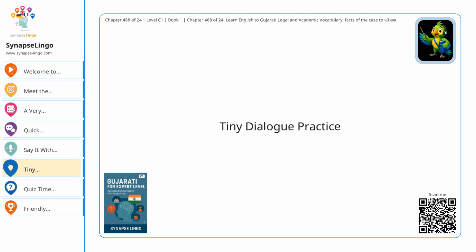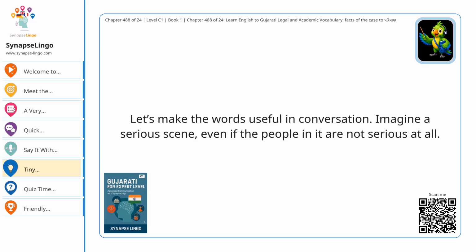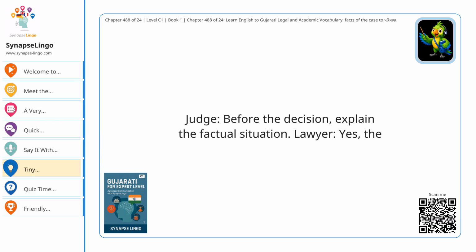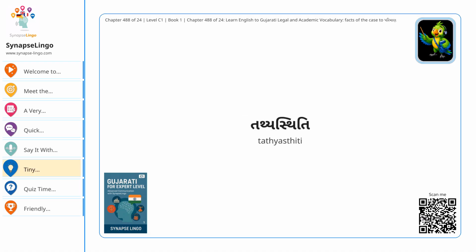Tiny dialogue practice. Let's make the words useful in conversation. Imagine a serious scene, even if the people in it are not serious at all. Lawyer: We need the facts of the case. Clerk: હકીકત. Here is ready. Judge: Before the decision, explain the factual situation. Lawyer: Yes, the તથ્ય સ્થિતિ is clear. Photographer: Please stand here.